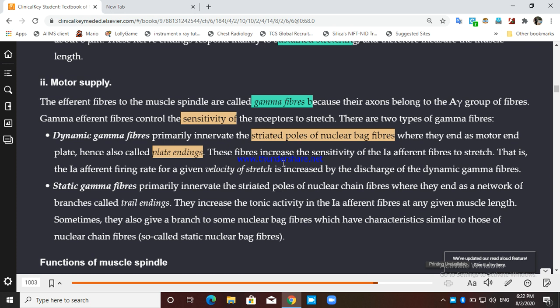Again, this fiber increases the sensitivity of which fiber? The 1A afferent fiber to stretch. That is, the 1A afferent fiber rate for a given velocity of the stretch is increased by the discharge of dynamic gamma fiber.